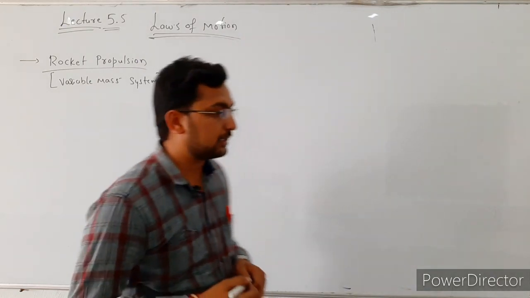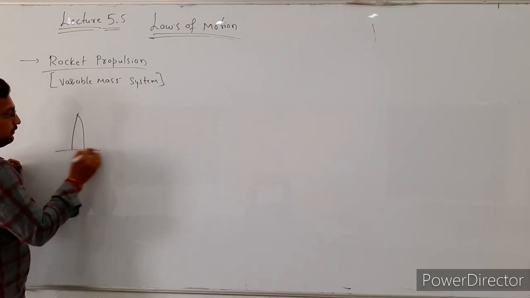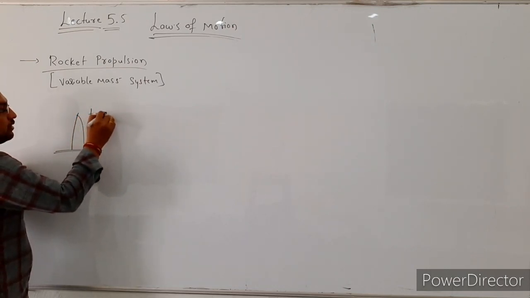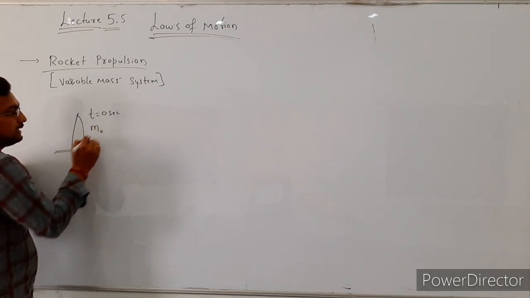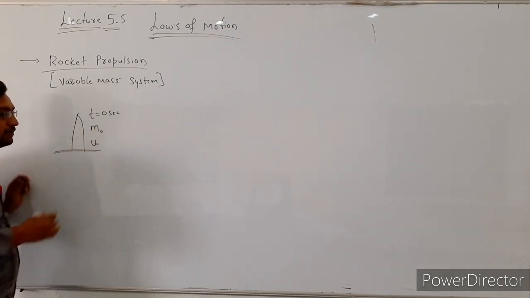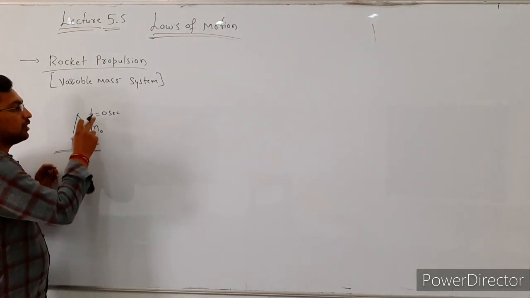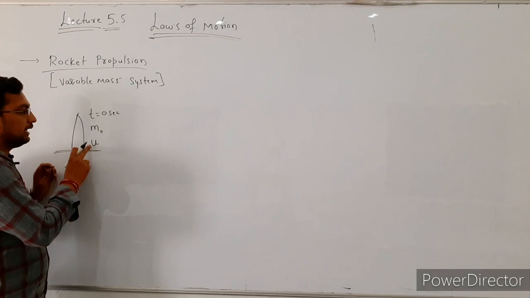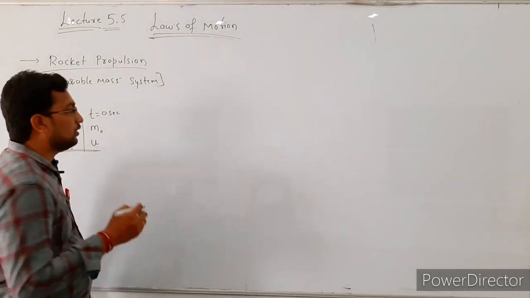Okay, so here we are considering a rocket. Consider this is a rocket at t equal to 0 seconds. At t equal to 0 seconds, the mass of the rocket is m0 and the initial velocity of the rocket is u. Here m0 indicates the mass of the rocket at t equal to 0 seconds, and u indicates the velocity of the rocket at t equal to 0 seconds.